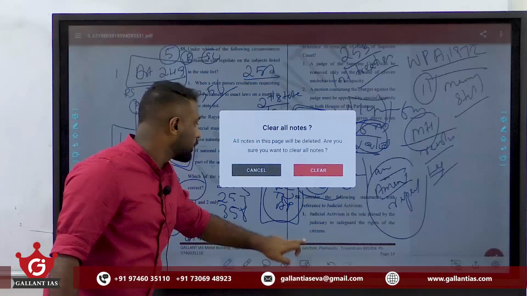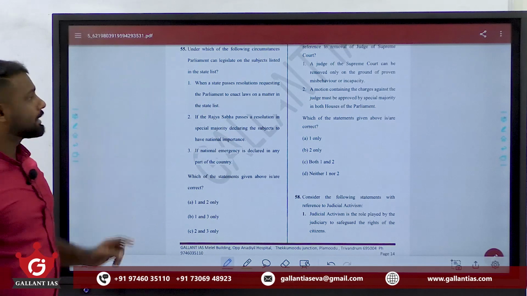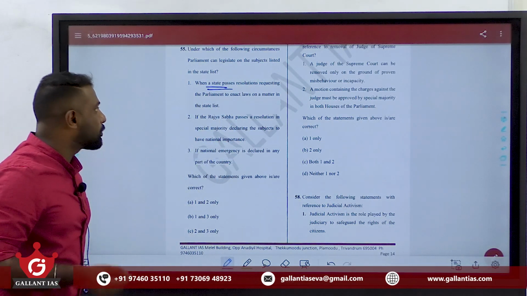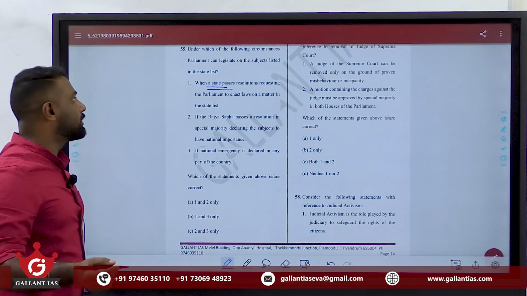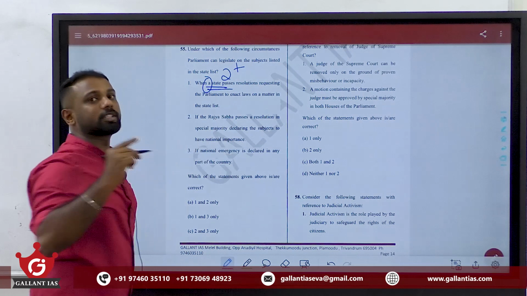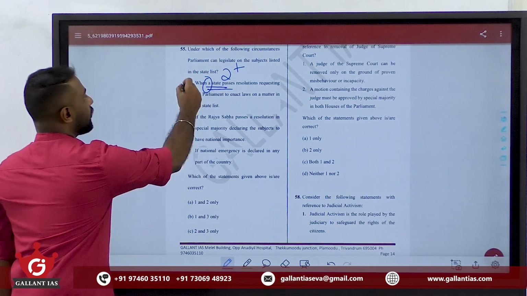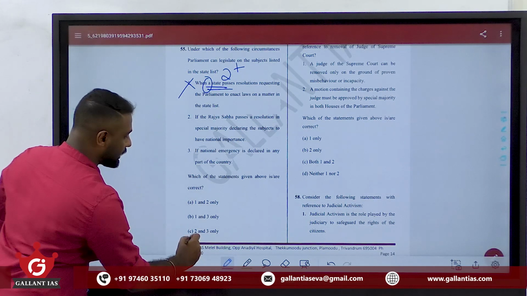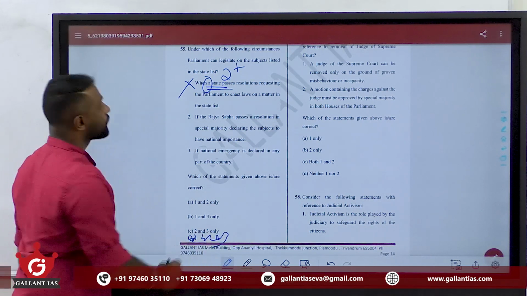Clear? Now moving to the question. It says that when a state passes a resolution requesting the Parliament to enact laws on a matter in the state list. No, it is not a single state, but 2 or more states must make a joint request. So 1 is a wrong statement. Clear? See here D is 1, 2 and 3, okay.